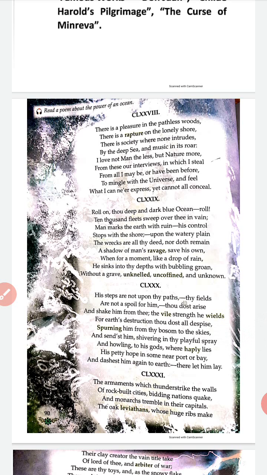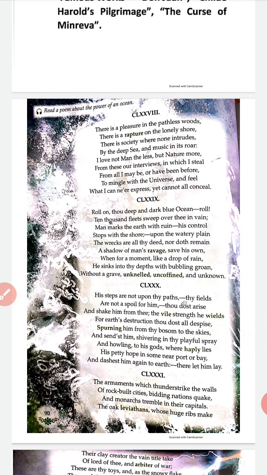There is a rapture on the lonely shore. So there is something extremely peaceful and happy in the lonely shore. Lonely shore means the sides or the bank of the ocean. So when the poet has reached the ocean and is sitting beside the ocean, on the shore of the ocean, there is extreme happiness in that lonely shore, as there is no person or no human being to interfere between him and the ocean.